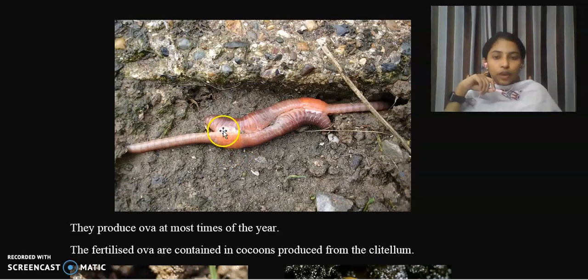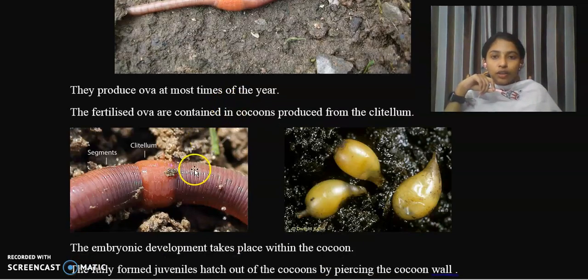Okay, so I will show the clitellum. Here you can find the clitellum of an earthworm, and these are the segmented regions. Clitellum is actually a non-segmental region of earthworm, and another unique feature of this clitellum is that it is glandular. They start secreting some enzymes in this clitellar region during its mature stage.